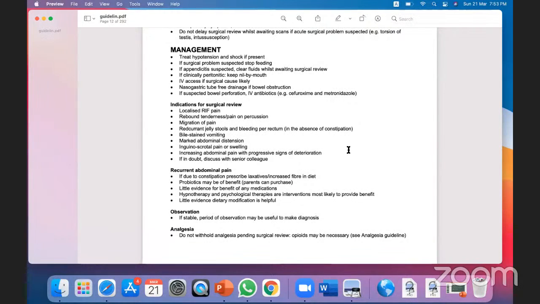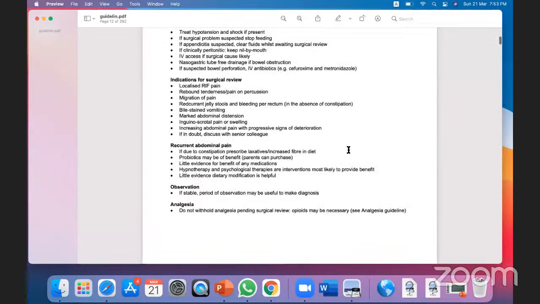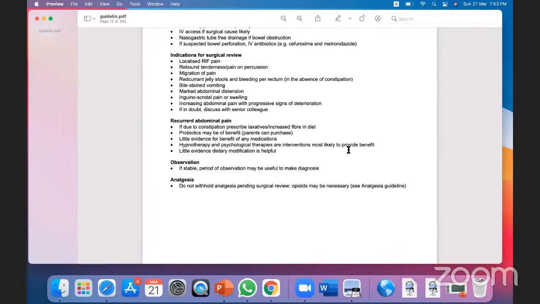Then give a nasogastric tube so that you can drain the excess amount of fluid so that the abdomen becomes soft. Okay, and in case of bile obstruction, the more the drainage, if the secretion comes out into the abdomen, you have to remove those secretions. And start IV antibiotics if you suspect any inflammation. Sometimes metronidazole is important. Why? Because it covers the anaerobic organisms.